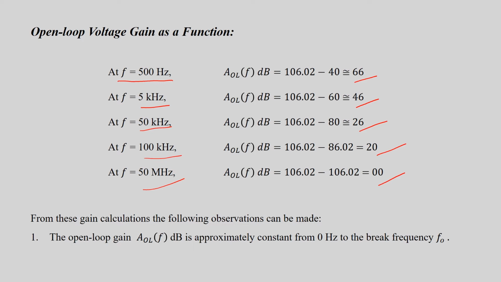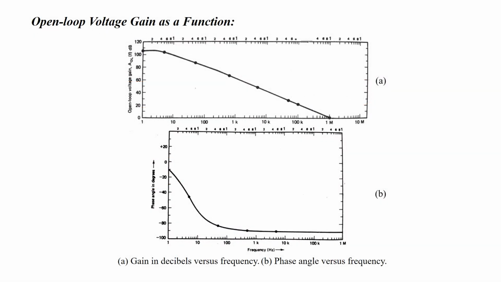First, the open loop gain as a function of frequency is approximately constant from 0 Hz to F0. Here we can see it is almost constant up to this value F0.